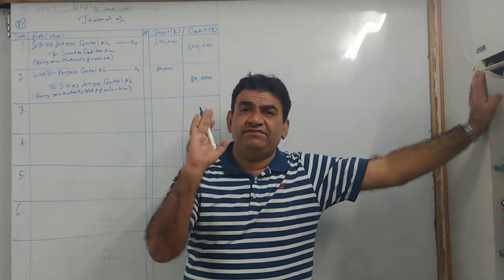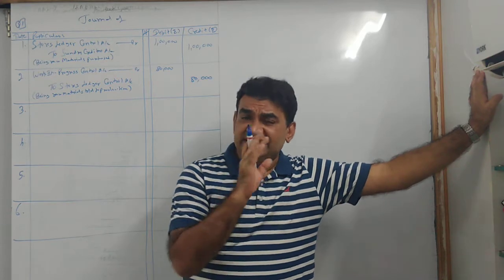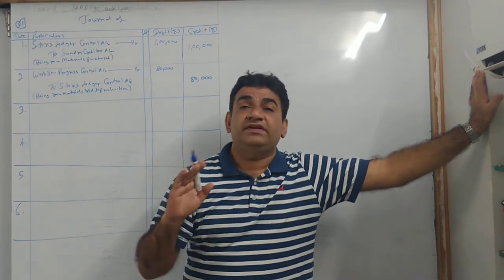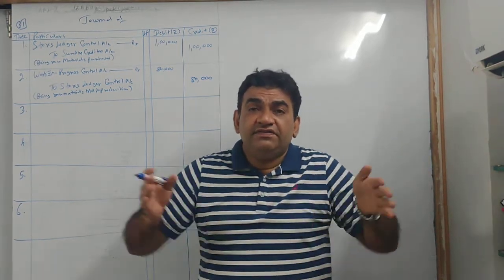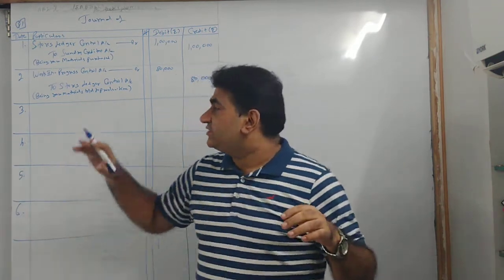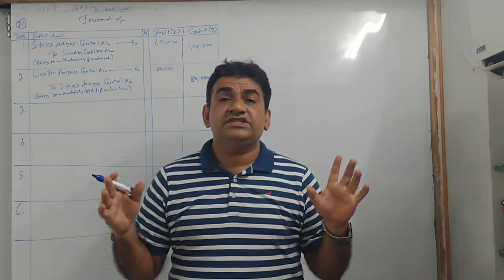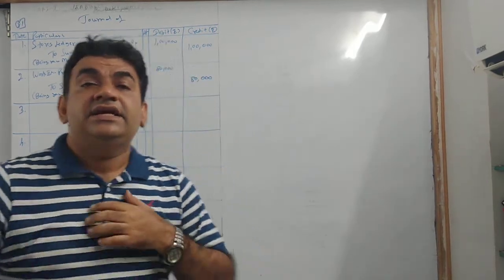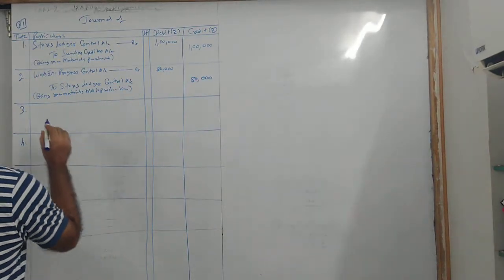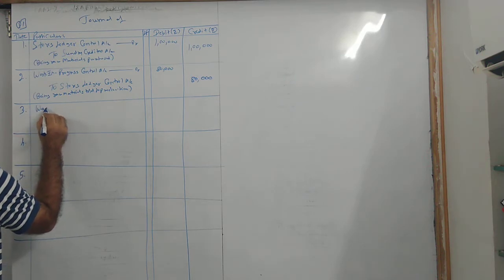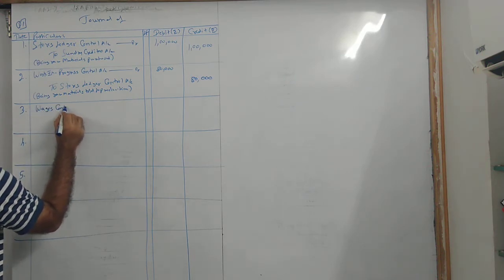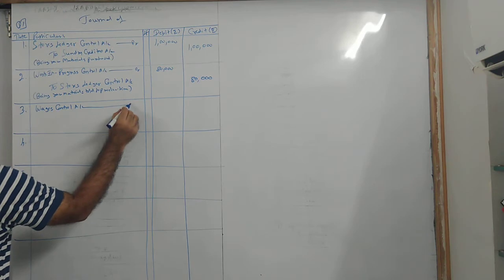In final accounts we have everything put in wages account. Same way here everything will be put in wages, but there will be different grades of workers, which as far as accounting is concerned we are not bothered about. So whatever wages are paid, again the same thing, we will put the expenses in an account which is called wage control account.